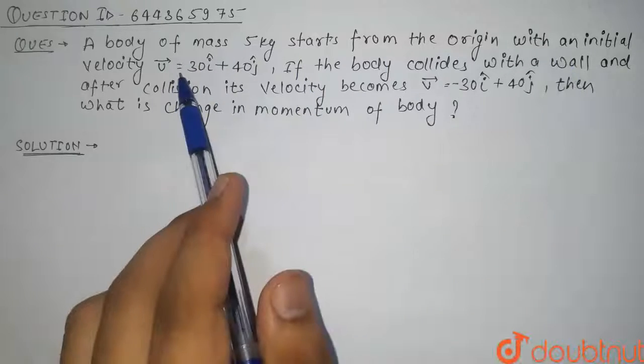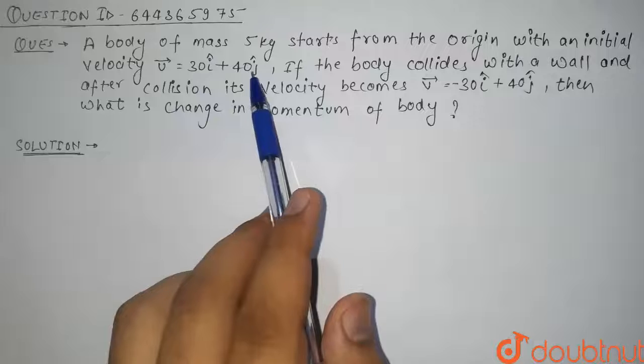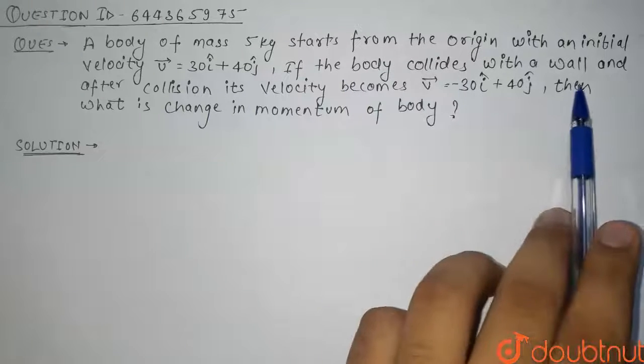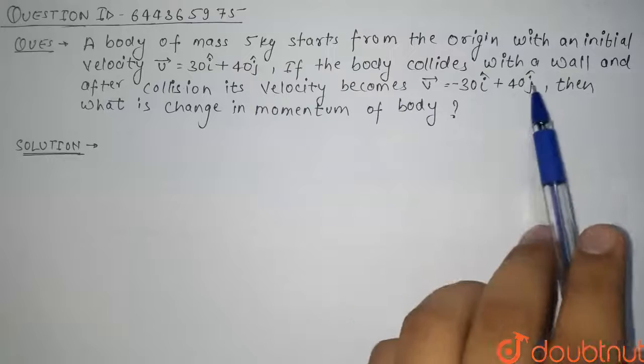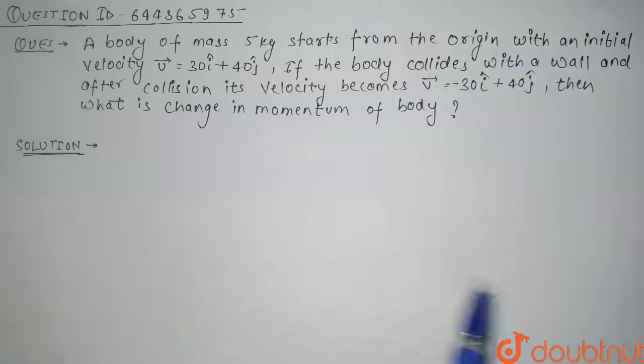Hello guys, so today's question is, a body of mass 5 kg starts from the origin with an initial velocity 30 i cap plus 40 j cap. If the body collides with a ball and after collision its velocity becomes minus 30 i cap plus 40 j cap, then what is the change in momentum of the body?